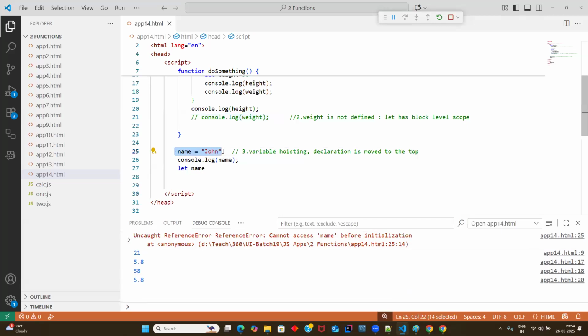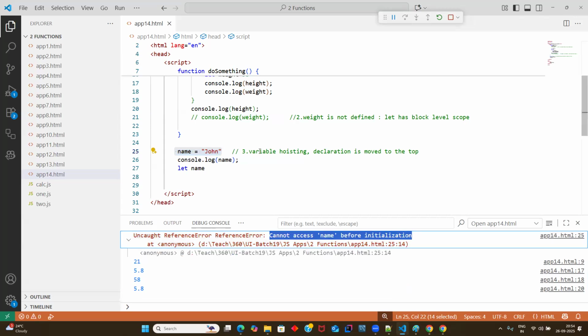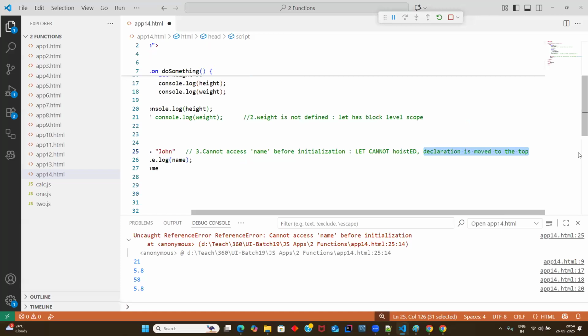You're initializing, but where you declared? Where you declared? That's the error you are getting. See, error: cannot access name before initialization. Okay, so the summary of this, guys: let cannot be hoisted. I mean, let cannot be hoisted. I think everyone is on the same page.